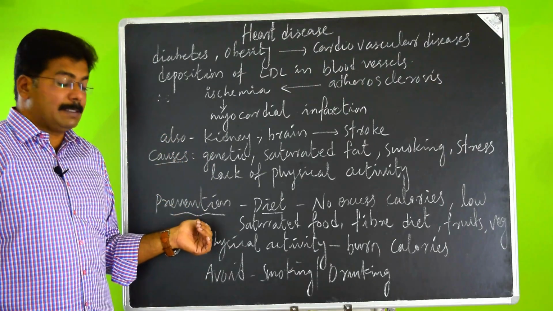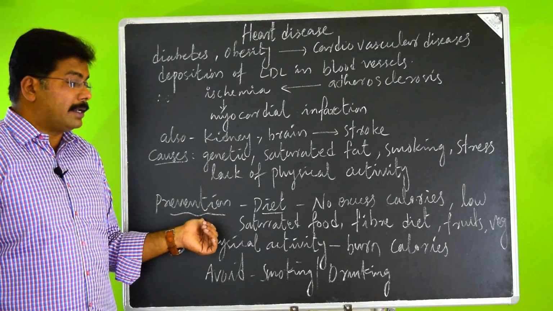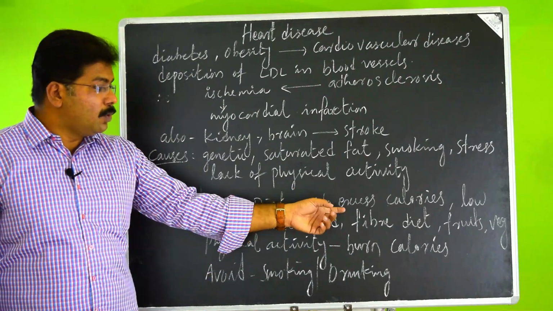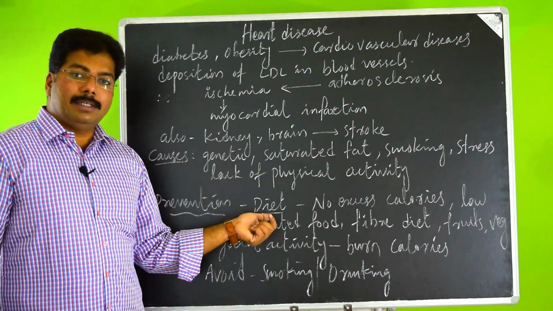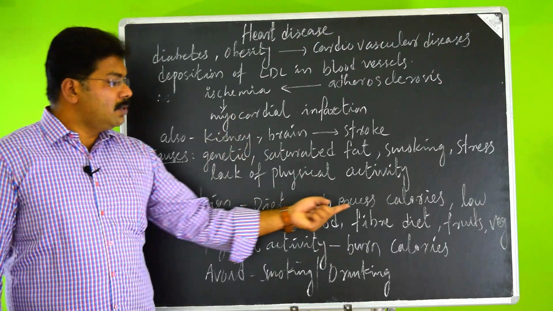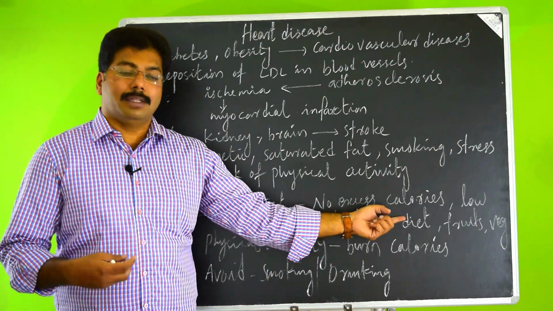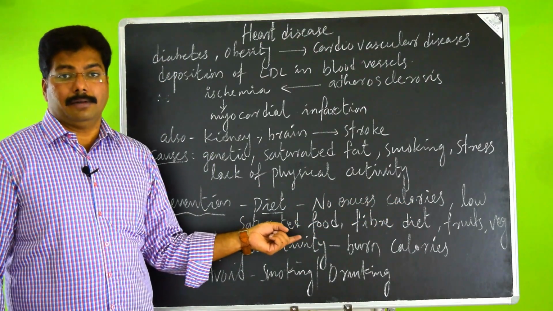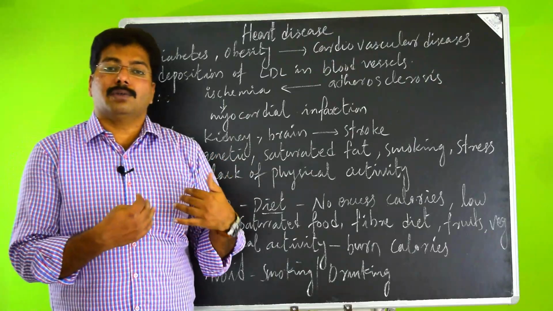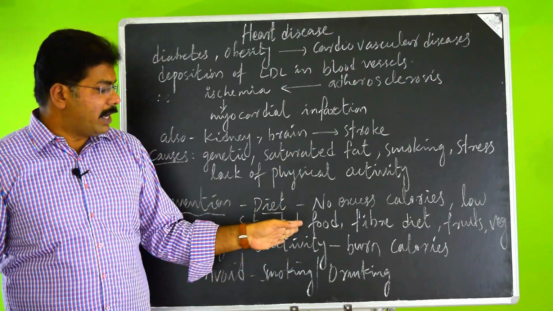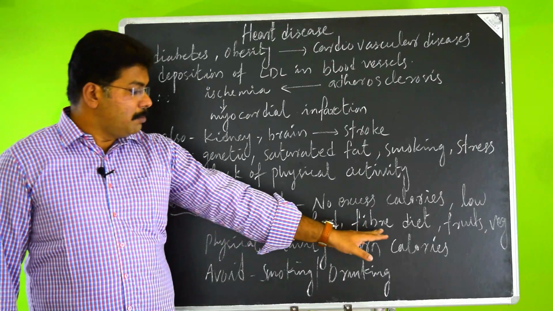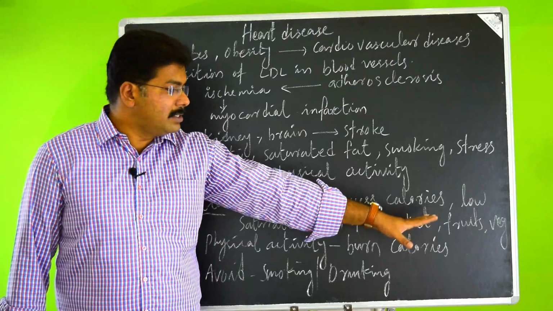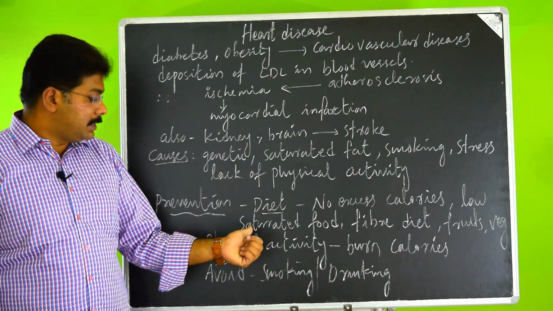Let's look into the aspects of how we can prevent heart diseases through diet. First thing, no excess calories. So through the diet we can control heart disease. Don't take excess calories more than you require. And low saturated food should be there. Don't keep on adding saturated foods to your diet, and fast food items you should avoid. And include more fiber in the diet. Fiber containing fruits, whole grains, vegetables, all these things you should include in your diet.